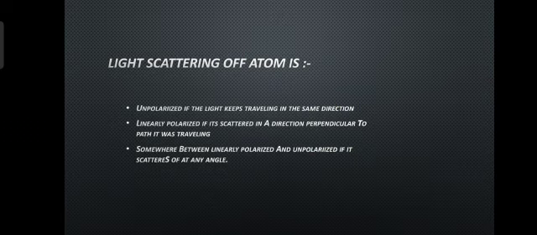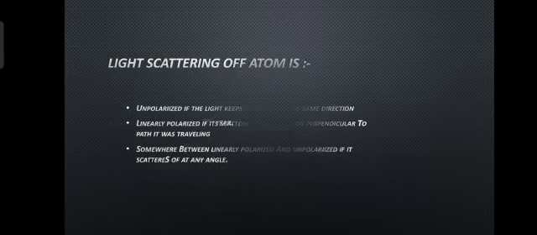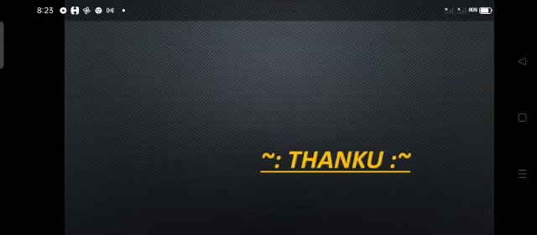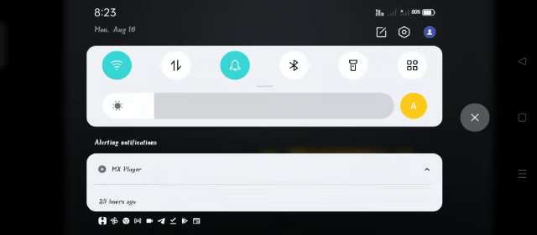Light scattered by an atom is unpolarized if the light keeps traveling in the same direction. It is linearly polarized if it is scattered in a direction perpendicular to the path it was traveling. It is somewhere between linearly polarized and unpolarized if it scatters off at any other angle.